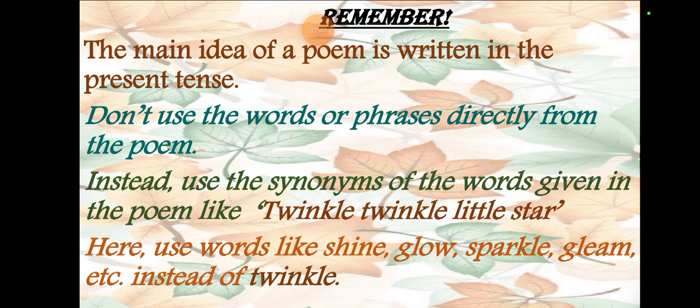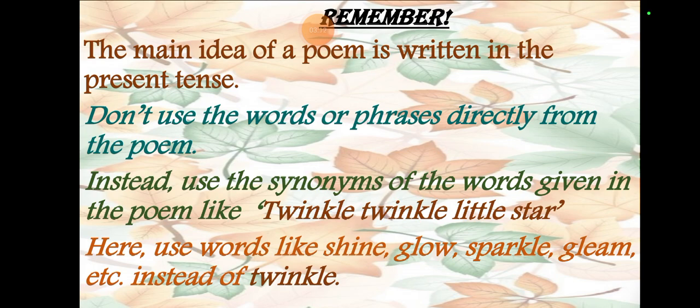Remember, we always write the main idea in the present tense. We cannot use any other tense. Don't use the words or phrases directly from the poem. For example, if it's written, twinkle, twinkle, little star, how I wonder what you are, up in the sky, I will not say the poet is saying twinkle, twinkle, little star. I will not do it directly from that. I will change my words.